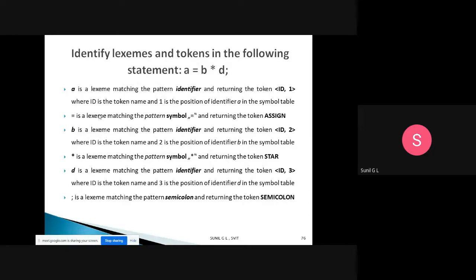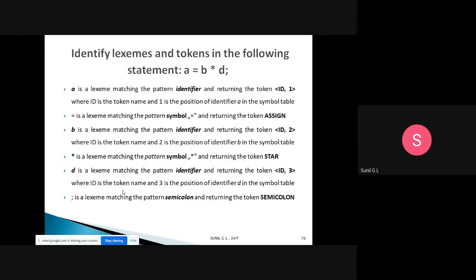So equal is a lexeme, matching pattern is symbol, and returning token assign. Then B is a lexeme, matching pattern is identifier, and the token is ID comma 2, because this is the second identifier. Like that, star is a symbol. Star is a lexeme, matching pattern is symbol, and returning token is star. Then D is an identifier. D is a lexeme, matching pattern is identifier, and returning token ID comma 3.